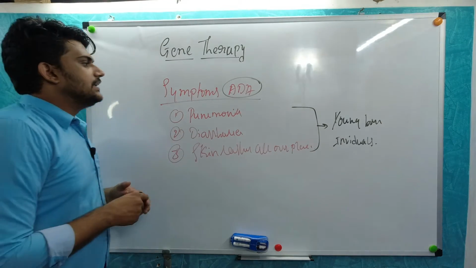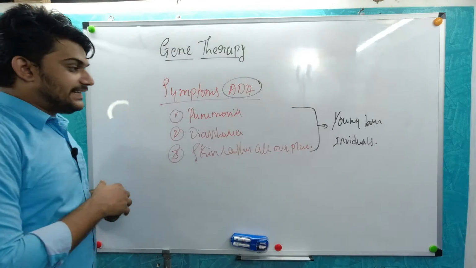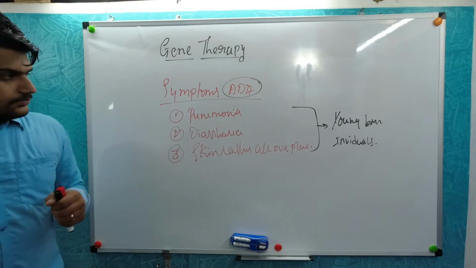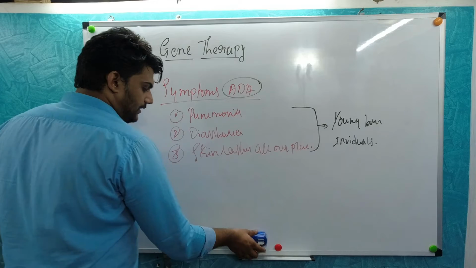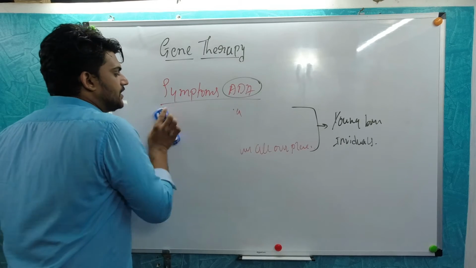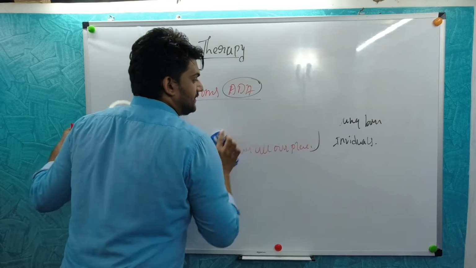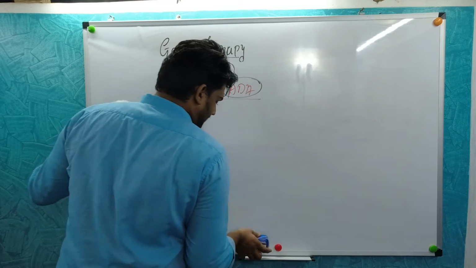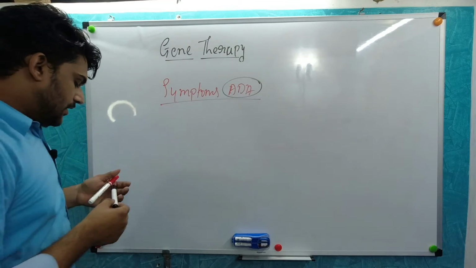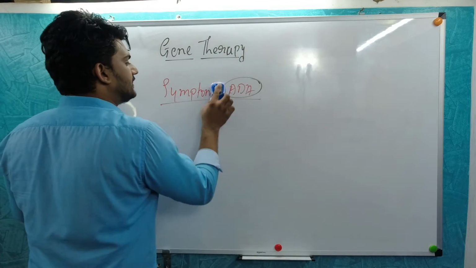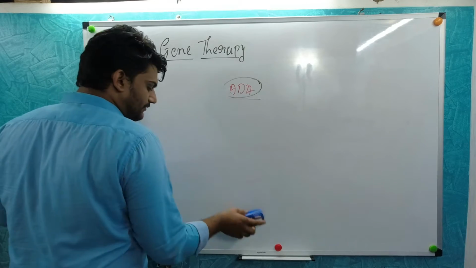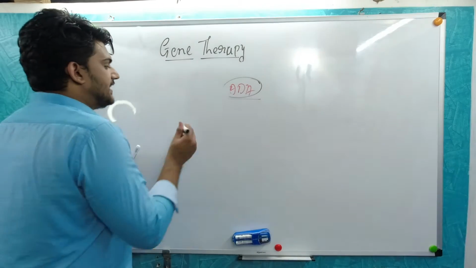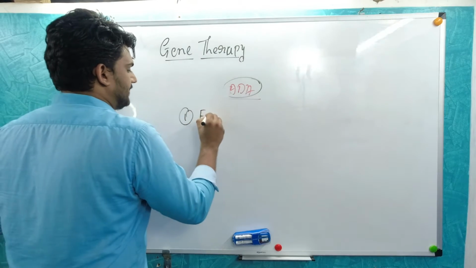Now you know how ADA deficiency takes place, because the adenosine will be out of the sequence. Next we will discuss the major thing, that is how this can be treated, and what attempts were made. What were the different methods before gene therapy? First we will discuss that. The first thing that was made was enzyme replacement therapy.